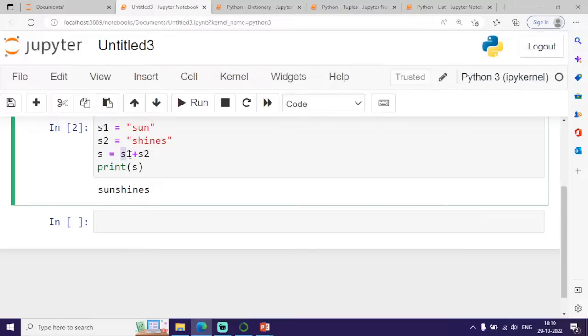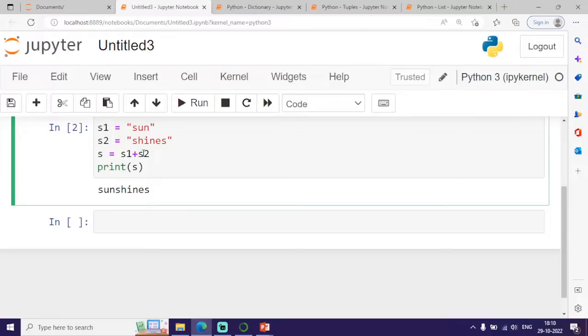When I was discussing with you about arithmetic operations, for example, if I want to join two numbers or if I want to join two strings, within double quotes, this is my string S1 and within double quotes, this is my string S2. It is enclosed within double quotes, S1 and S2.